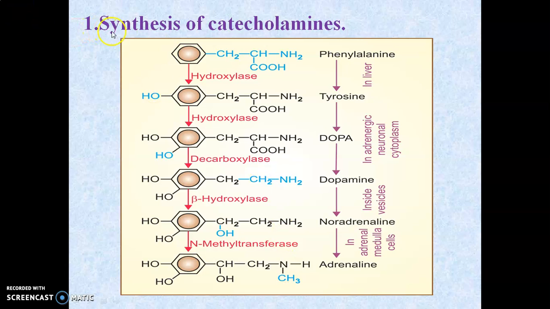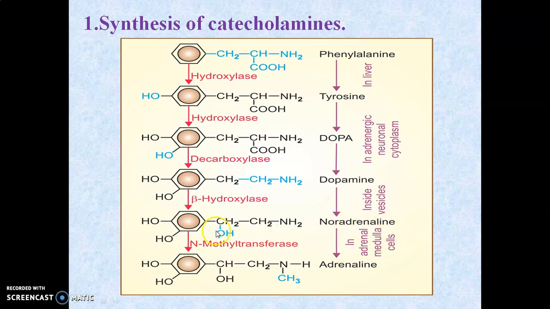The first step is the synthesis of catecholamine. The synthesis of the catecholamine starts with phenylalanine in the liver. With the help of the enzyme hydroxylase, it is converted into tyrosine. Again, with the same enzyme hydroxylase, it is converted into DOPA in the adrenergic neuronal cytoplasm. Then, with the help of the enzyme decarboxylase, DOPA is converted into dopamine. Then, with the help of the enzyme beta hydroxylase, dopamine is converted into noradrenaline.